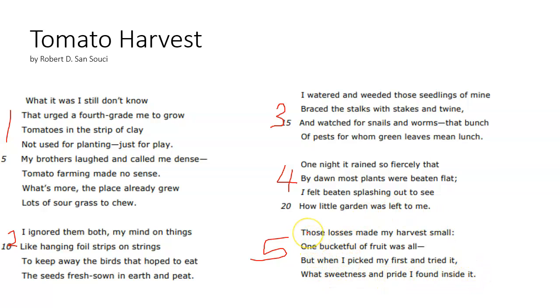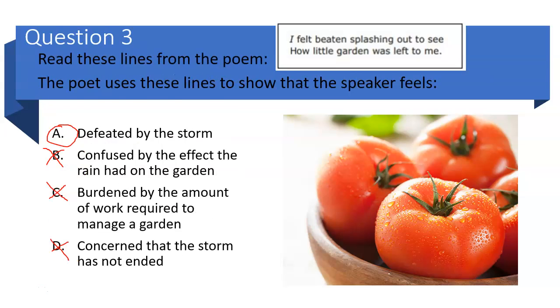So let's back it up. Those losses made my harvest small. 1 bucketful of fruit was all. But when I picked my first and tried it, what sweetness and pride I found inside it. I think that's our key section right there.